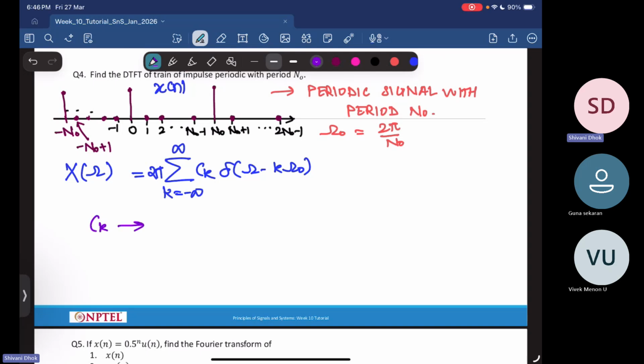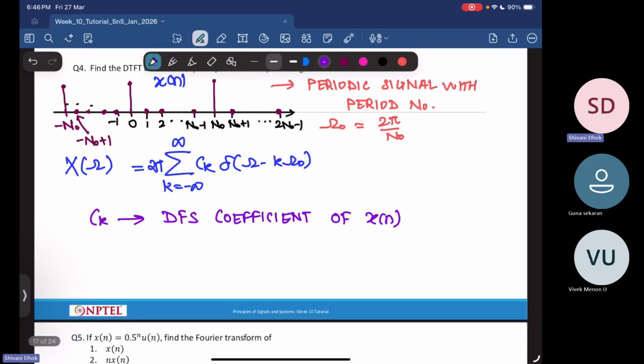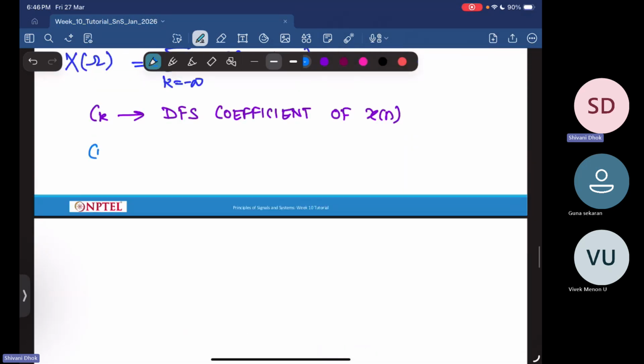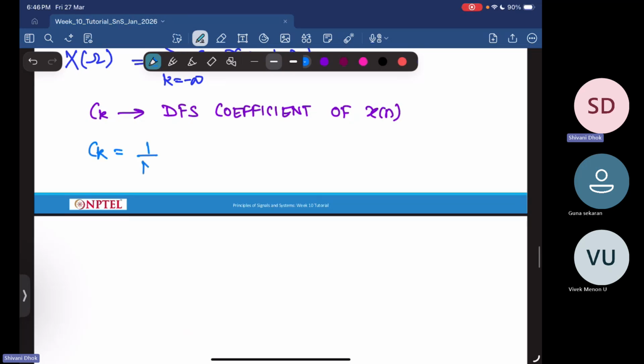ck is nothing but the DTFS or discrete Fourier series coefficient of x of n. And how do we find ck? Your ck is nothing but 1 over n naught, summation of n in any period of n naught, x of n into e power minus j k omega naught n.